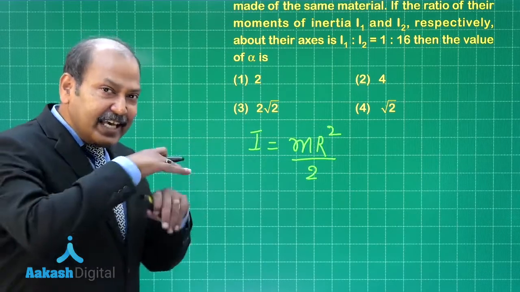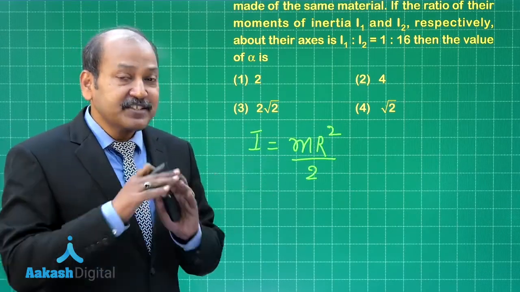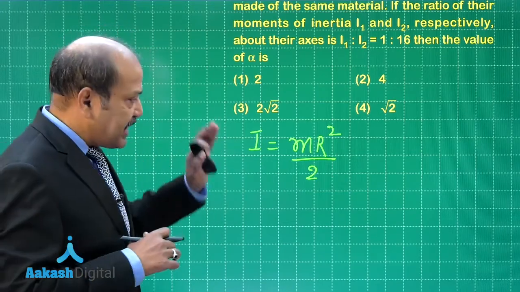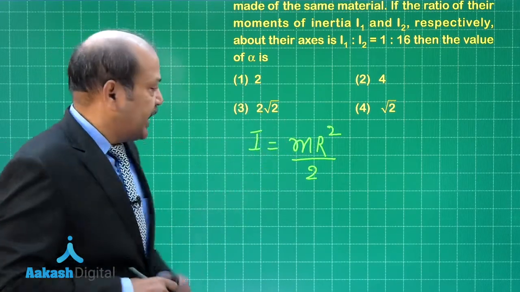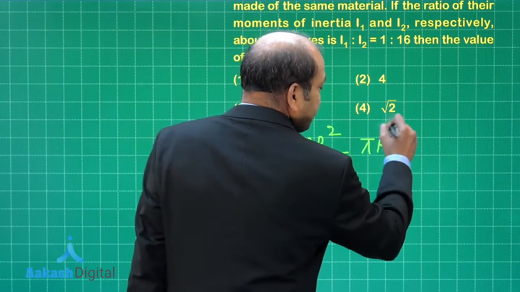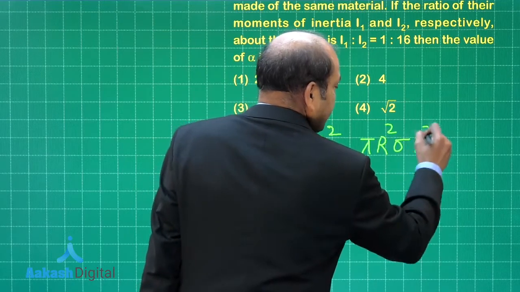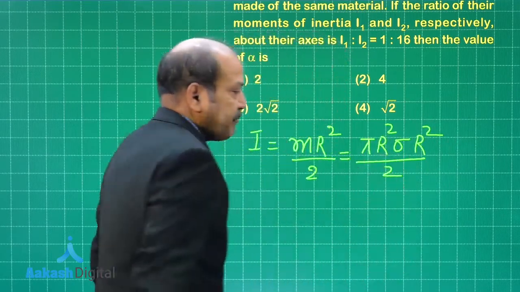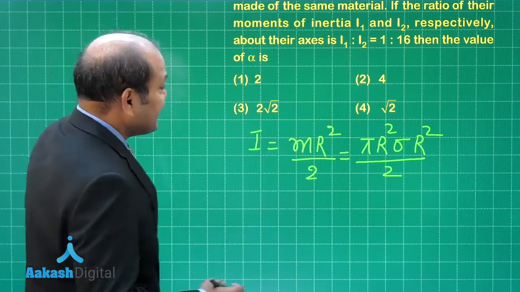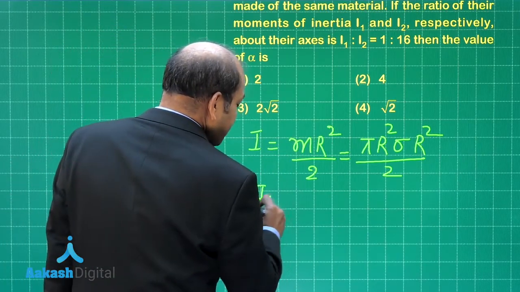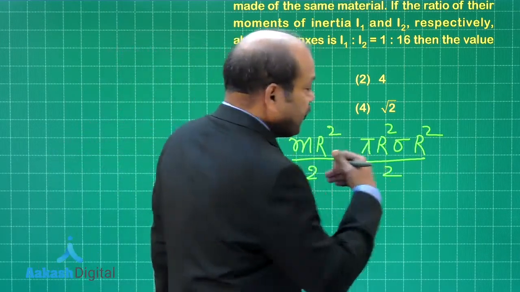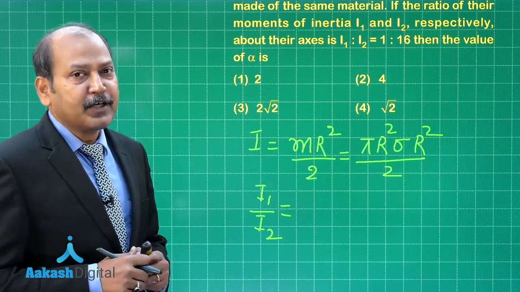Now, since area density sigma is going to be constant because they have the same thickness, we can write m as pi r square into sigma, and then we have r square divided by 2. Pi and sigma are constant in the two cases clearly. So, we can say that I1 by I2 will be in fact equal to r to the power 4 divided by alpha r to the power 4.